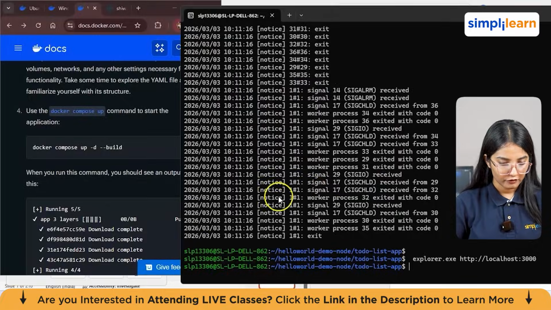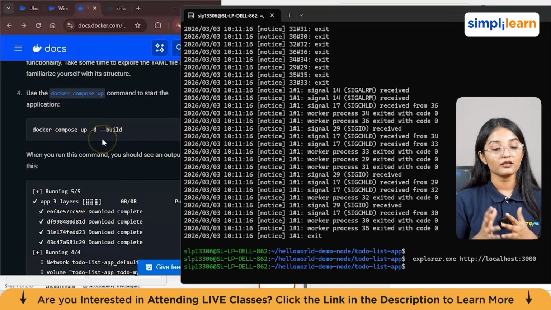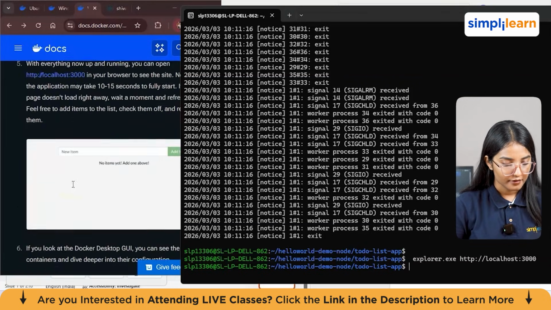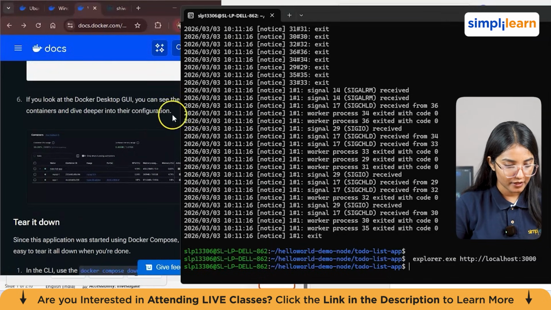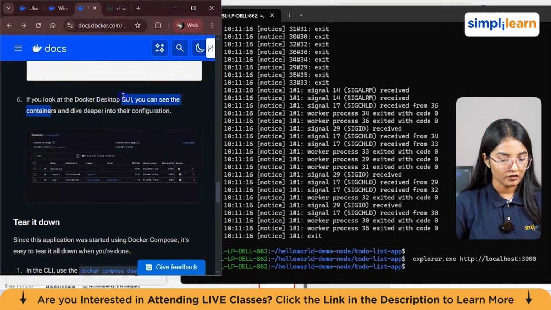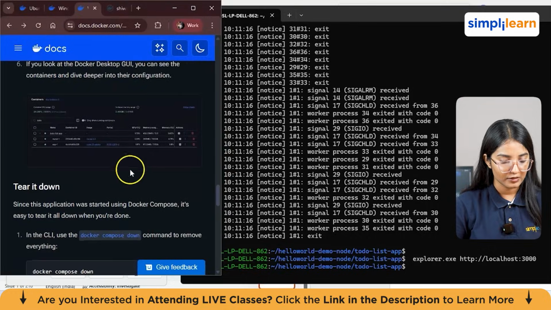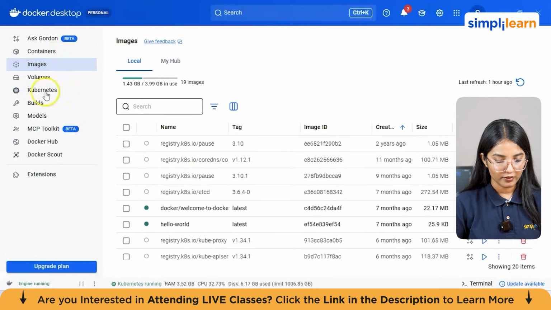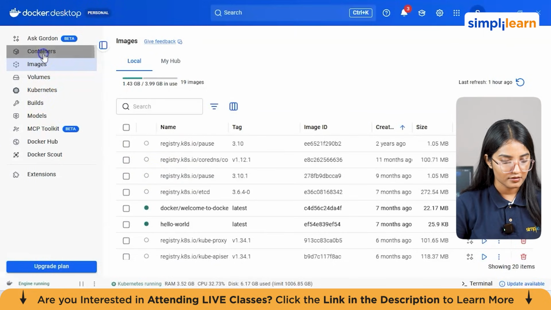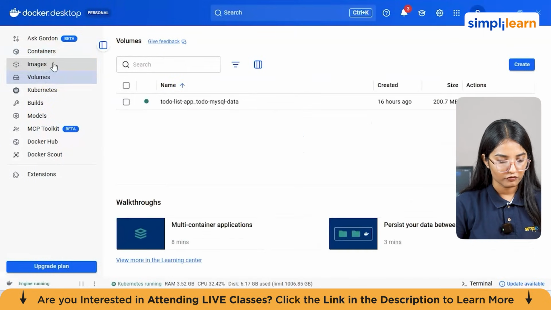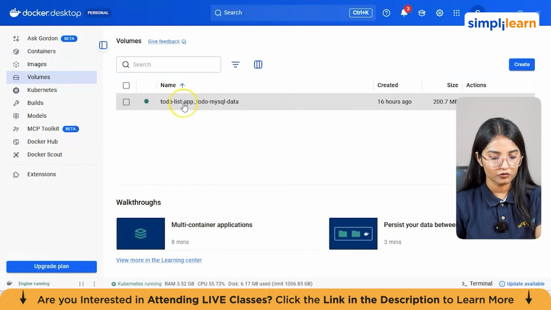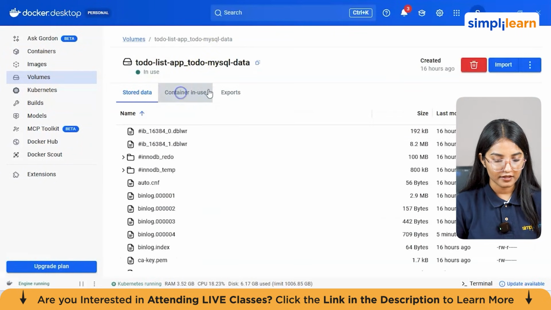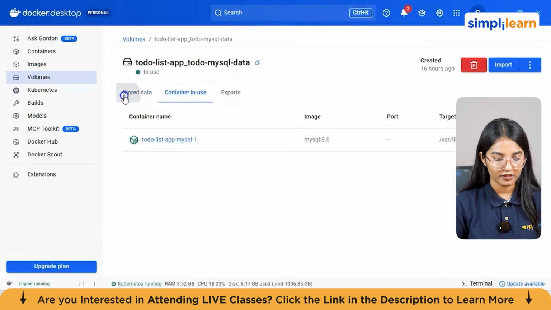All right, so now we've got this one. I've shown you how you can start building your to-do list app using this particular command, and I've also shown you the to-do list application. Now if you look at Docker Desktop, you can see containers and dive deeper into the configuration. You can just view everything from here, it's that simple. The images, the containers, and this is for the volume. You can look at the to-do list app SQL data, see the stored data, containers in use, and export everything from here.